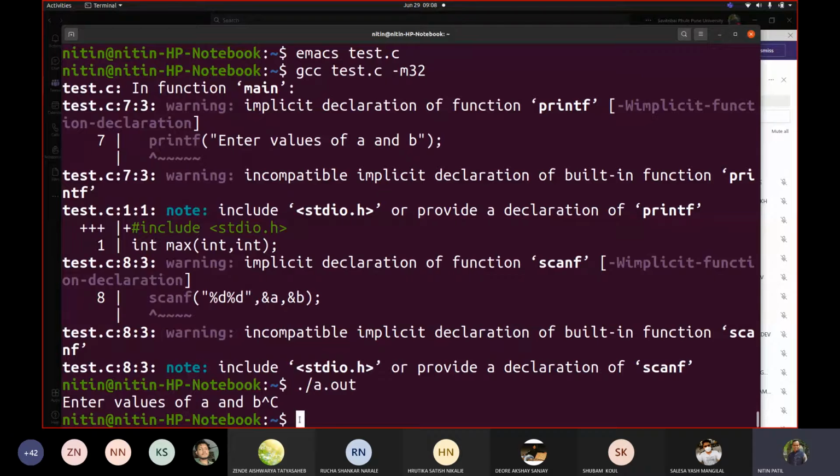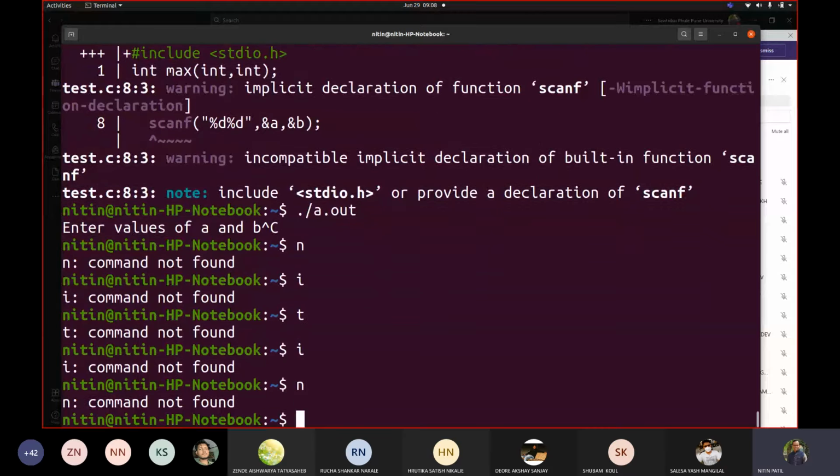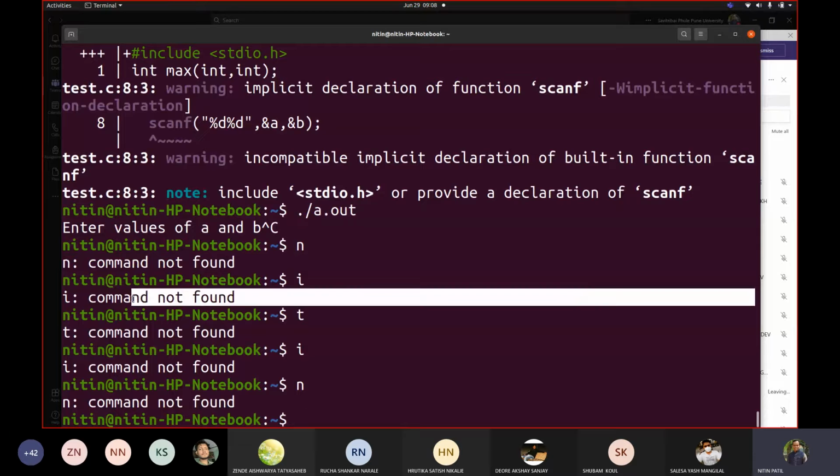Correct. Now, if you keep on giving this NITIN, it will try to tell you, okay, boss, you are doing something wrong. This is not what I am expecting. Now, what it might be expecting, we may not be sure. Correct. So we need to understand that in such a case, this command shell is one important part of your operating system.